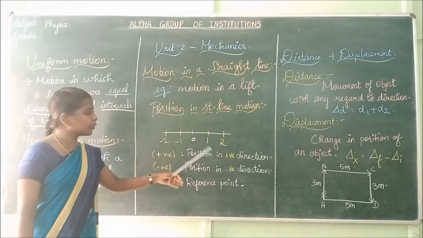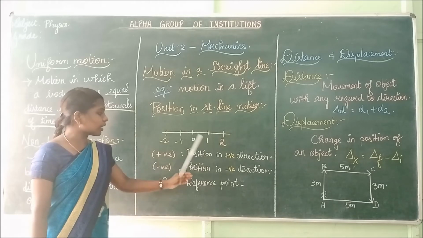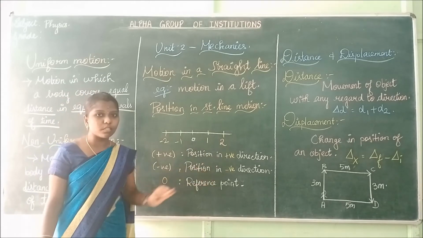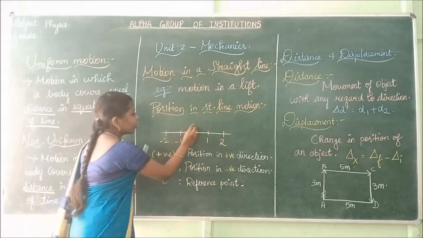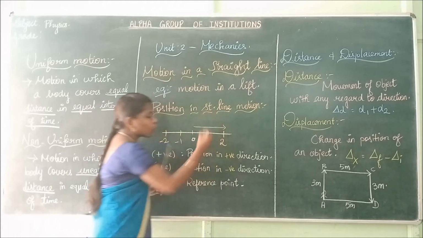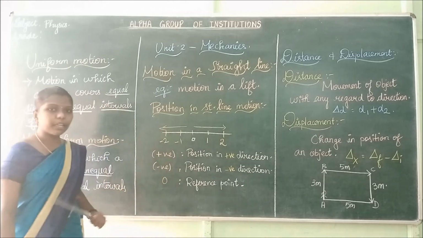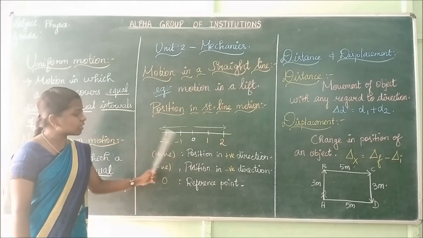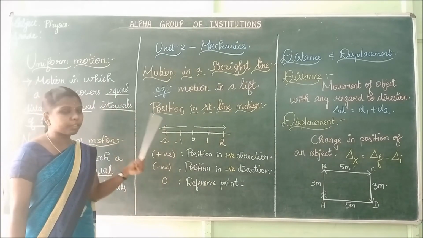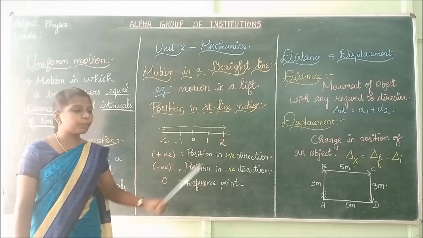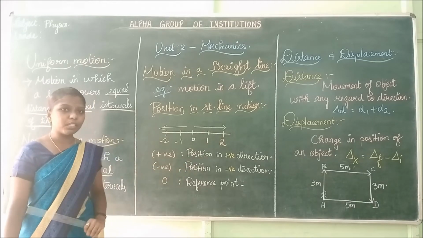Positive sign represents position in the positive direction. If a person moves to this side, this is the positive direction. If it is on this side, it is the negative direction. That is the negative sign. This is the negative direction and this is the positive direction, and 0 is your reference point.